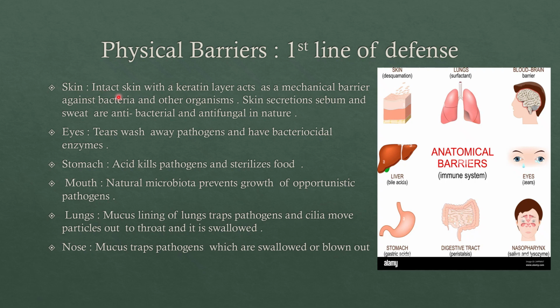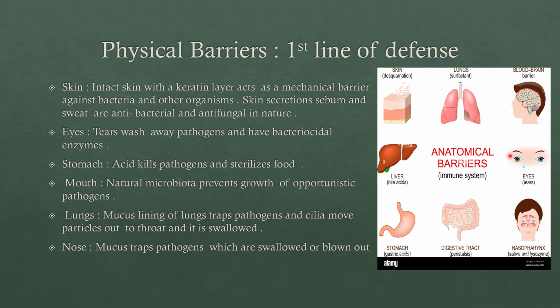So first is skin. Intact skin with a keratin layer acts as a mechanical barrier against bacteria and other organisms. And skin secretions, sebum and sweat, are antibacterial and antifungal in nature. Skin is present throughout our body, so it is the greatest mechanical barrier. If skin wasn't there, it would have been very easy for pathogens to enter the body, right? So skin is very important. Skin is the toughest mechanical barrier, and apart from that, it also secretes sebum and sweat, which are antibacterial in nature.